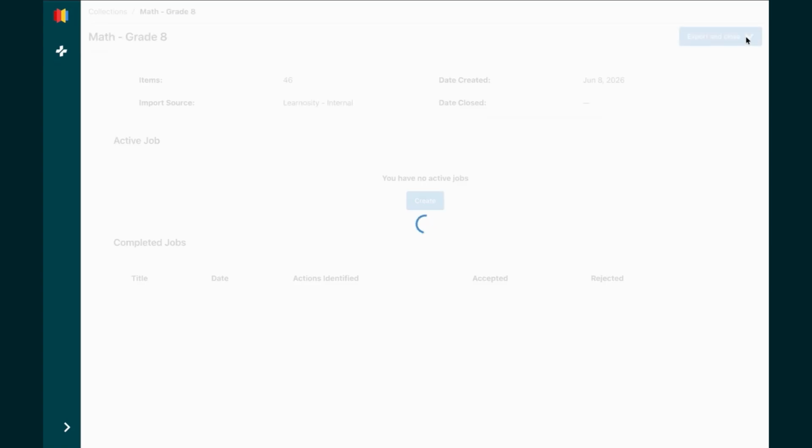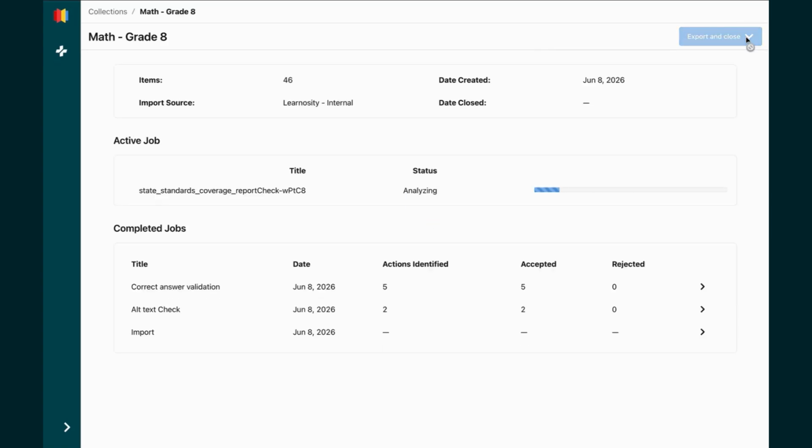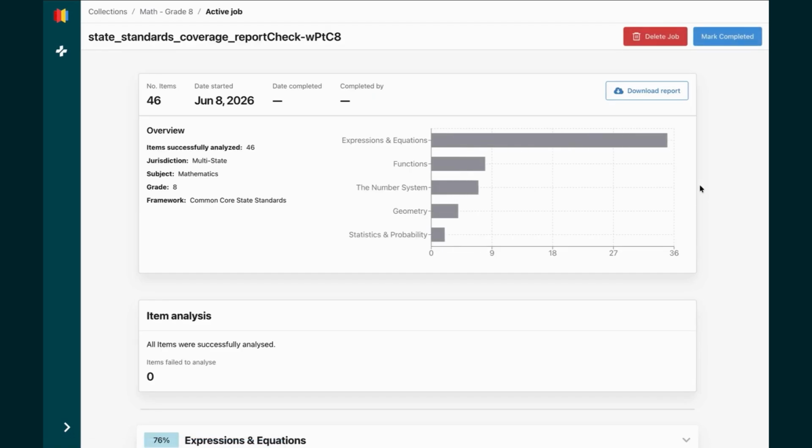Now, when I run the job, Aide and Health Check is going to analyze each of those items in my collection and determine which standard they align with. And I'm going to be presented with a report. So now we review this report.